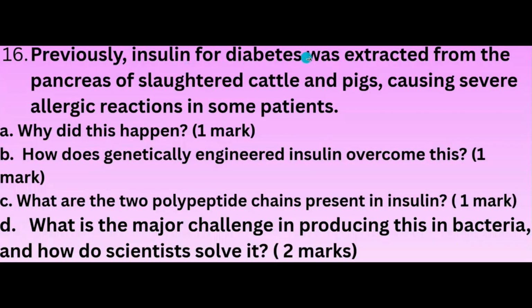Previously, insulin for diabetes was extracted from the pancreas of slaughtered cattle and pigs, causing severe allergic reactions in some patients. Why did this happen? It happened because they were not human proteins. They were proteins of the cattle. That's why the allergy happened.